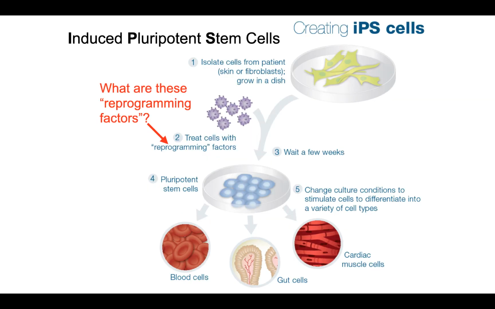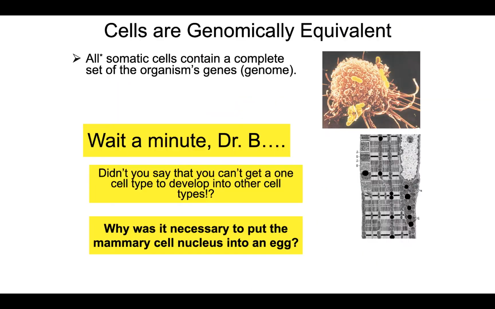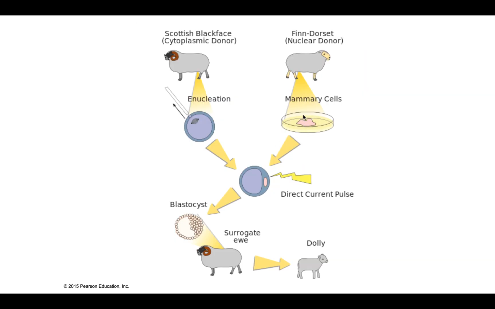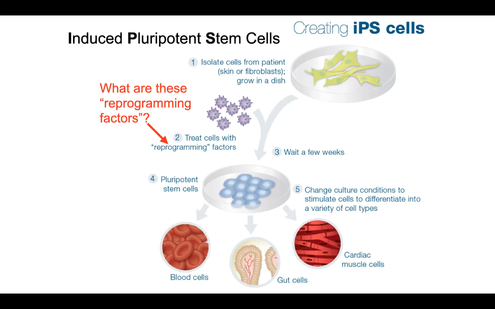So there was a guy a little while ago who thought, if the reason that we were able to get a specialized cell's DNA to turn into everything was by putting it into an embryo, maybe we can figure out what it was about that egg. What were those reprogramming factors? And if we can figure out what those reprogramming factors are, then we can take those reprogramming factors and instead of putting the nucleus into an egg, we can put the reprogramming factors of the egg into the specialized cell. And that is exactly what this researcher did.